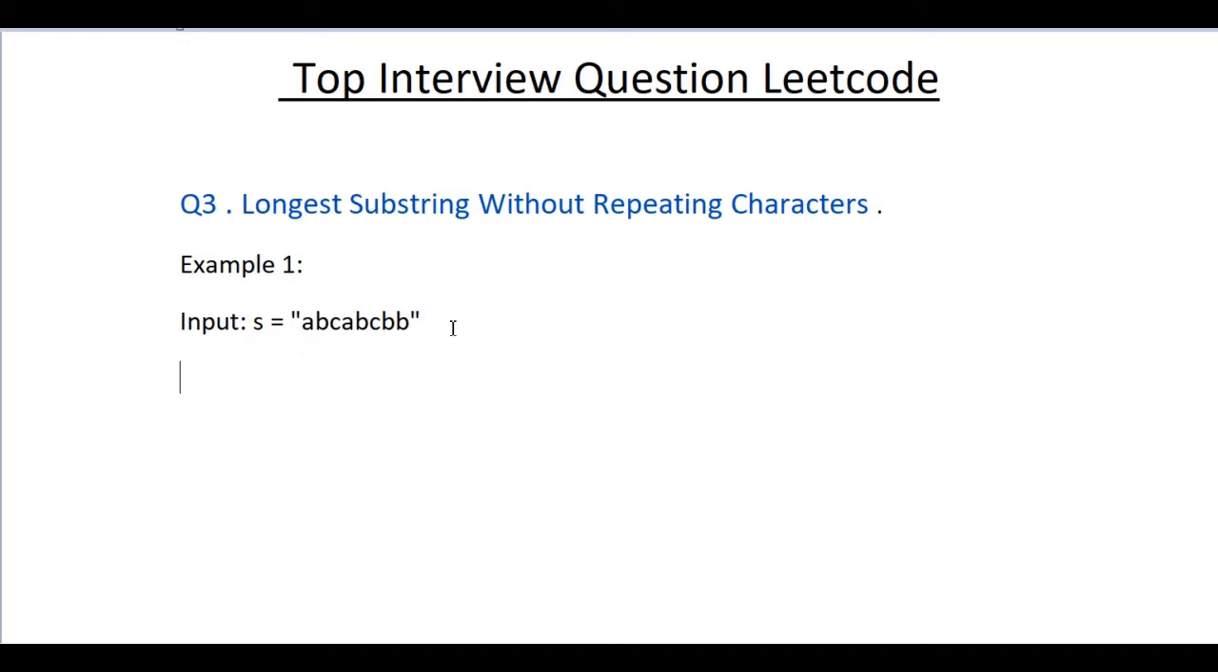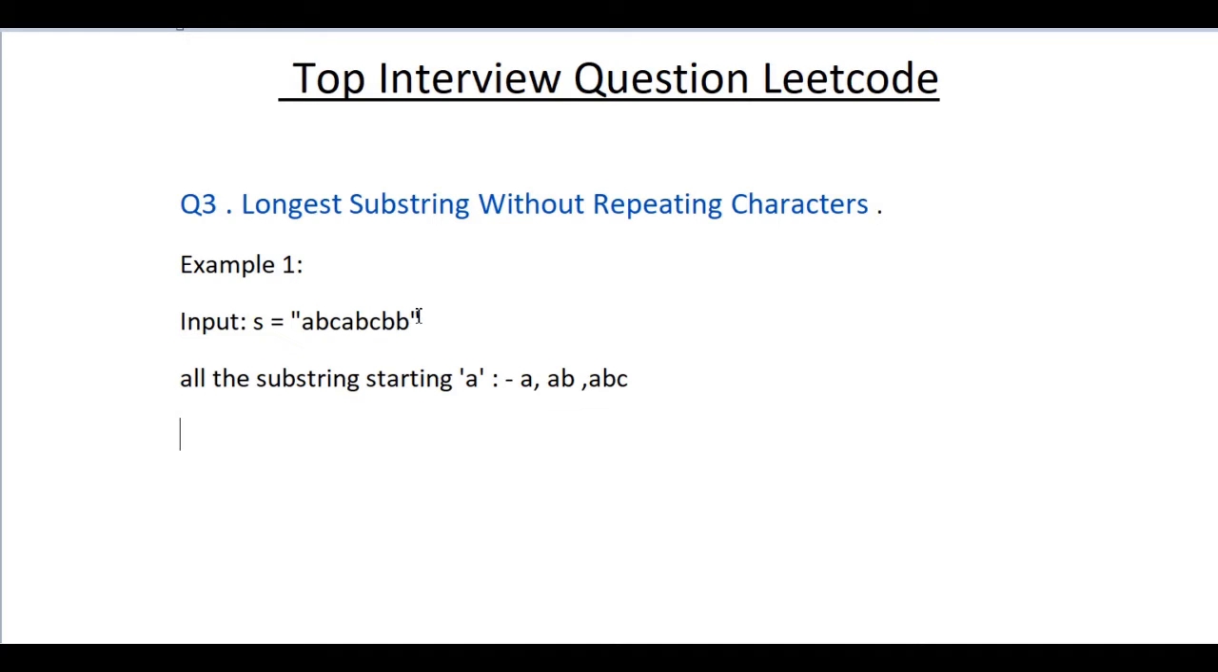So, all the substrings starting with a. The substrings starting with a are a, ab, abc, but not abca, because here the a is repeating, hence it is not a substring that is required by the question. So there are only three substrings starting with a.